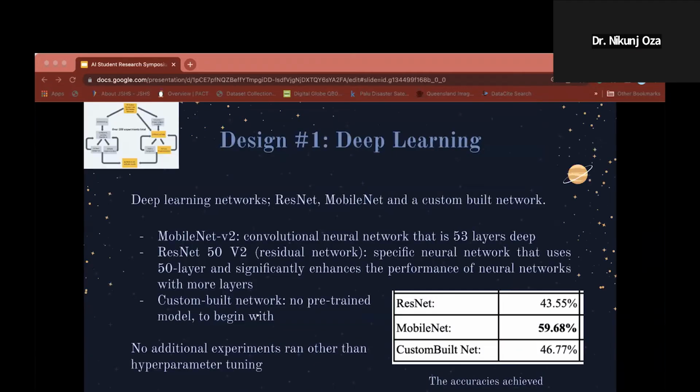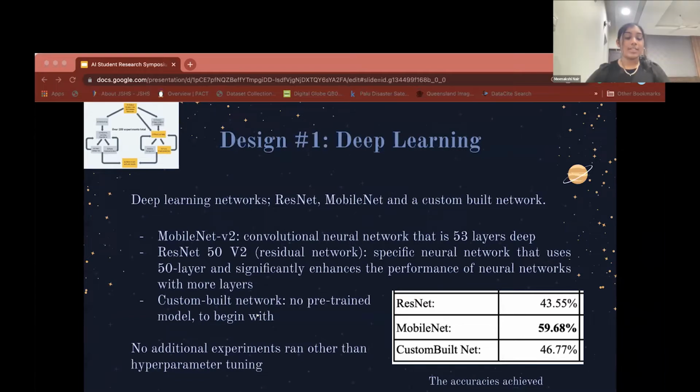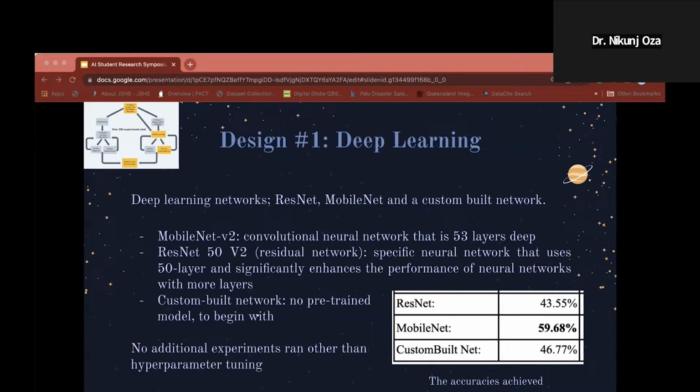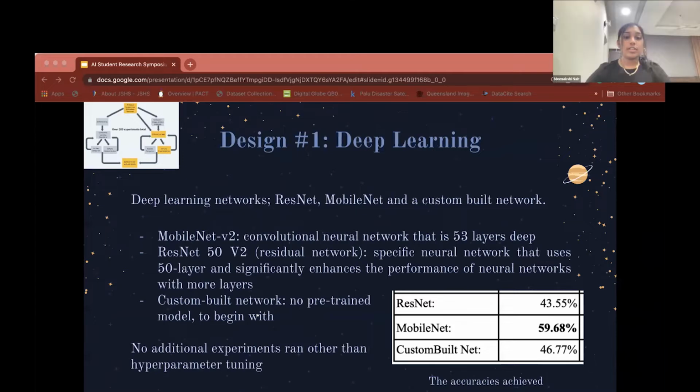So I had many different designs to get the best model for my AI. The first was purely deep learning. The 3 deep learning networks I used were ResNet, MobileNet, and a custom-built net. The unique thing about the custom-built network is that it had no pre-trained model to begin with, unlike MobileNet and ResNet. And there were no other experiments run other than hyperparameter tuning. The best accuracy was 59.68%.